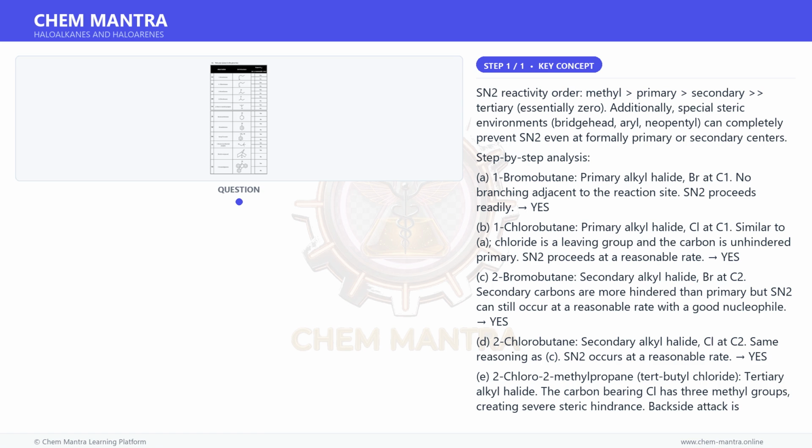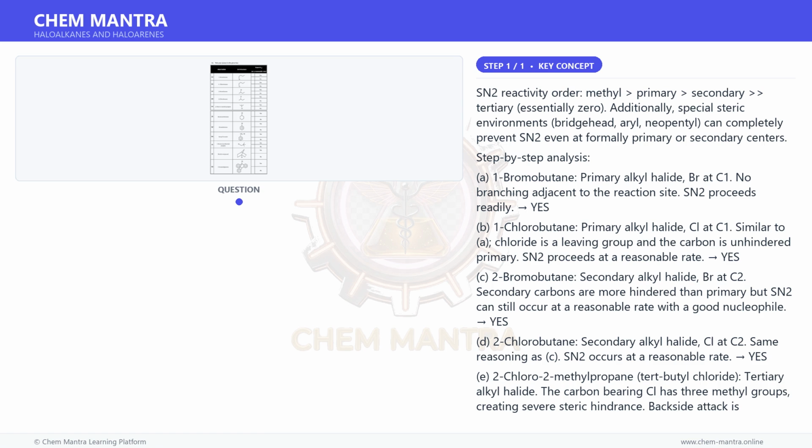E. 2-chloro-2-methylpropane, tert-butyl chloride, tertiary alkyl halide. The carbon bearing Cl has 3 methyl groups, creating severe steric hindrance. Backside attack is essentially impossible. SN2 does not occur at a reasonable rate. No. F. Bromocyclohexane, secondary cyclic alkyl halide.